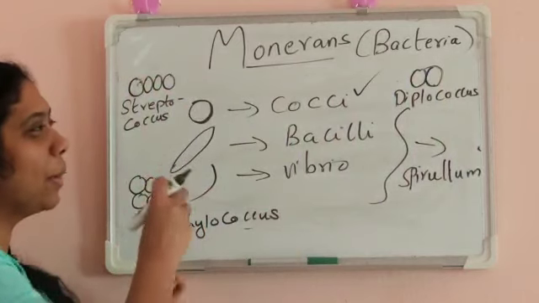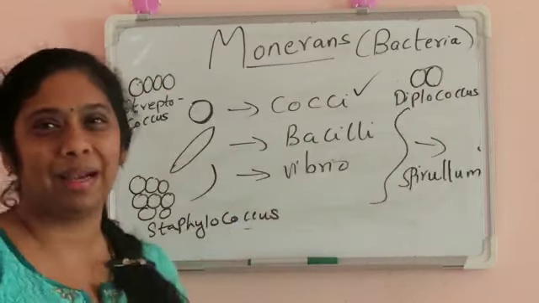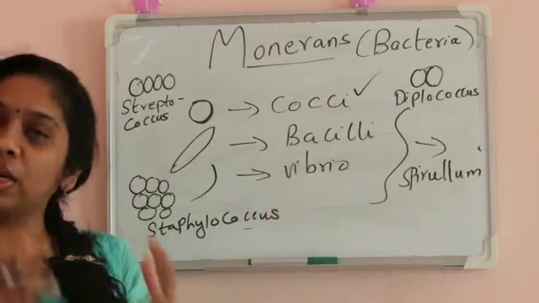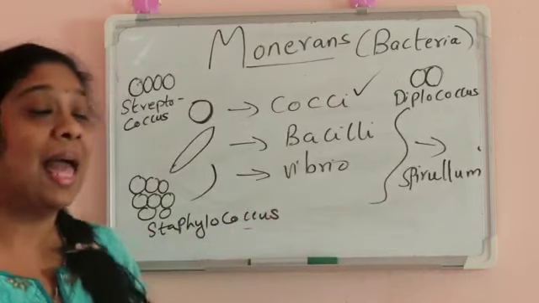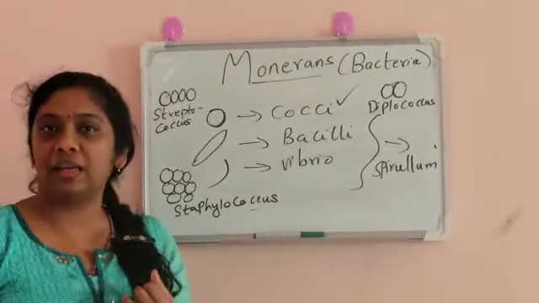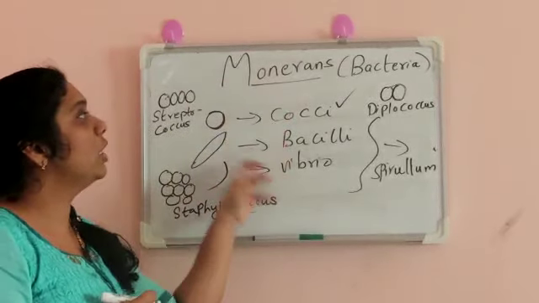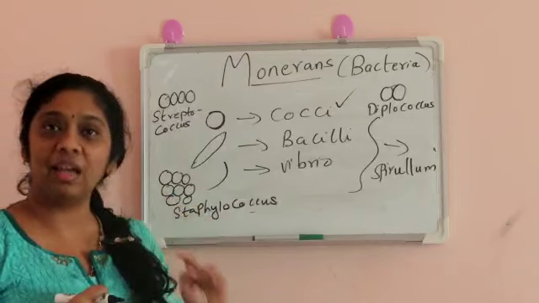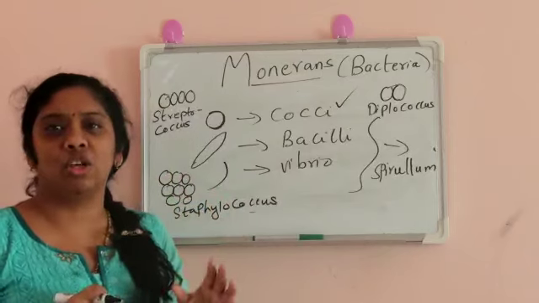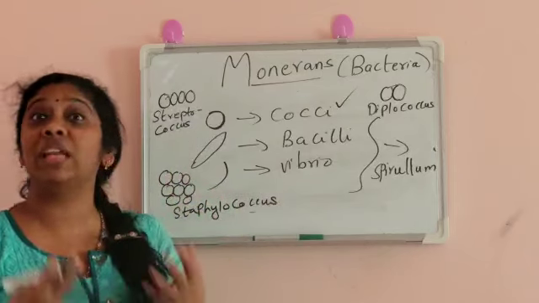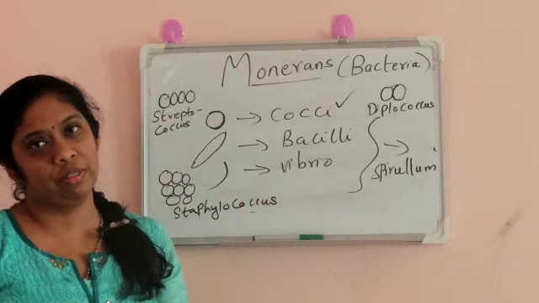So these are the most important properties of the bacteria. They are prokaryotic. The cell wall composition is peptidoglycan, and there are different bacteria: Archaebacteria, Eubacteria, Cyanobacteria and Mycoplasma. This is all about the shapes of the bacteria, and bacteria can withstand any condition, whether it is too hot or too cold, even inside our body, bacteria can be present.